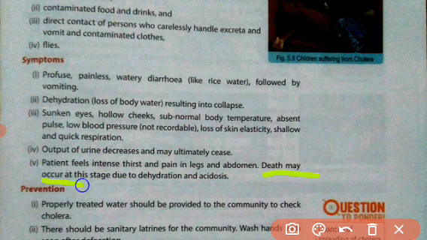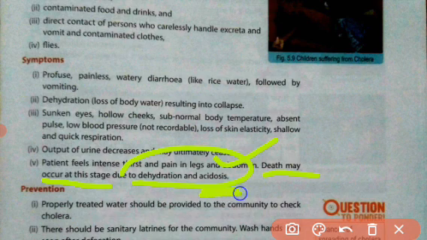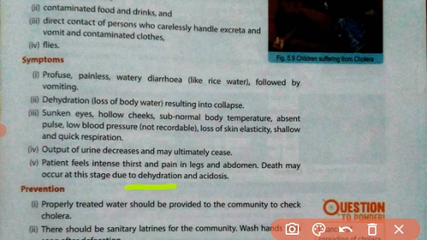Death may occur at this stage due to dehydration and acidosis. When the acidity of the blood increases, that is called acidosis. Dehydration means loss of body water. So due to the loss of body water and the increase in the acidity of blood, the person may die.